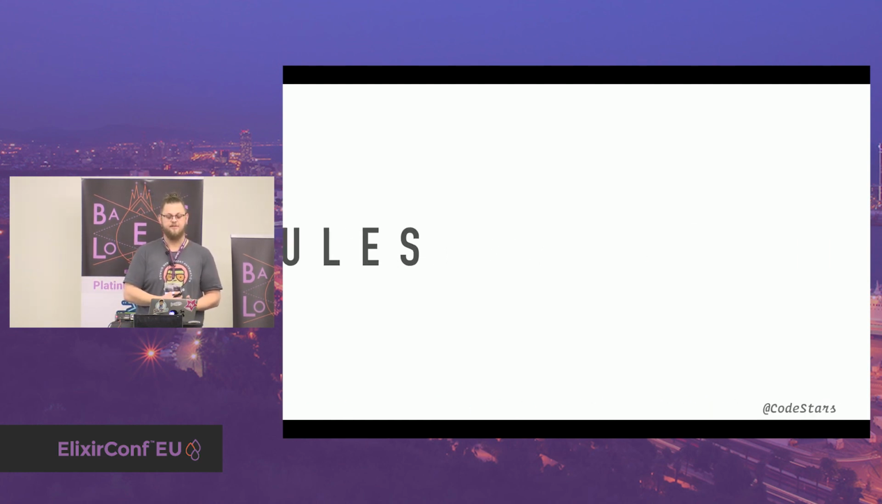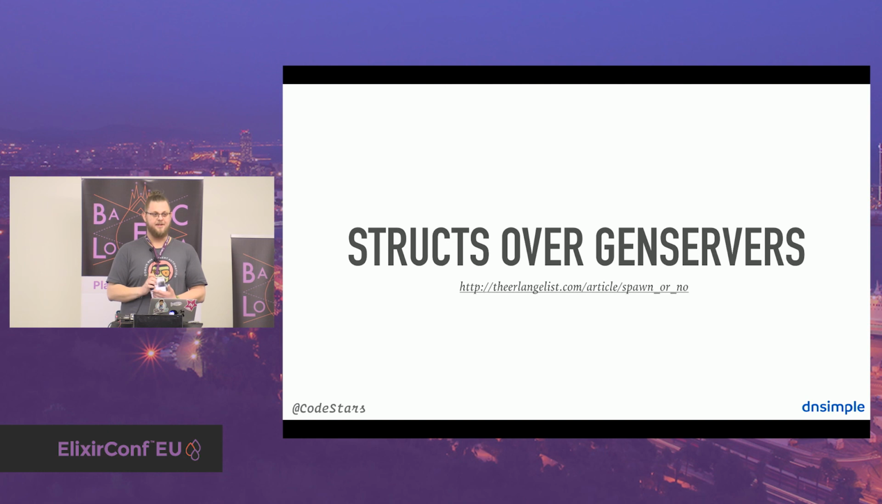And also structs over GenServers. And José was pointing that out in his keynote yesterday as well. And also Saša wrote this blog article about spawn or not to spawn, where he talked about process boundaries and functional modeling. And this was also what I was realizing when I saw this Plug.Conn, this connection struct. It's a struct that consists of 40 fields and has like 140 lines of documentation.